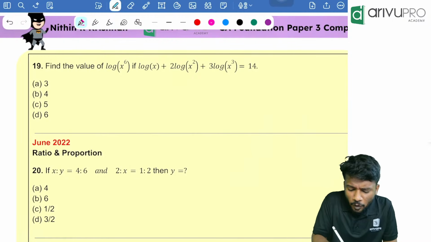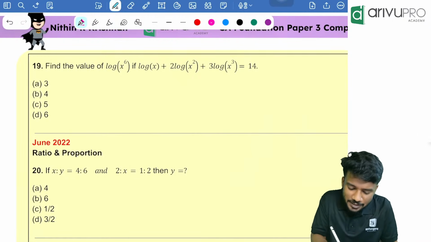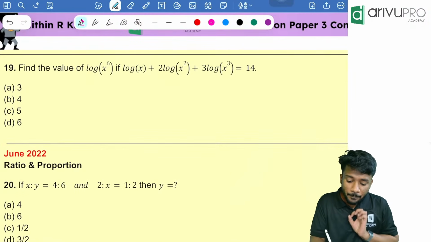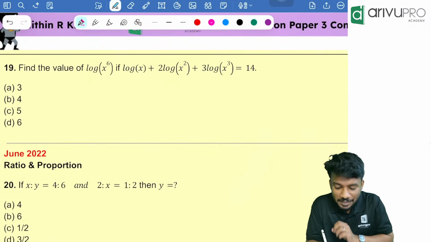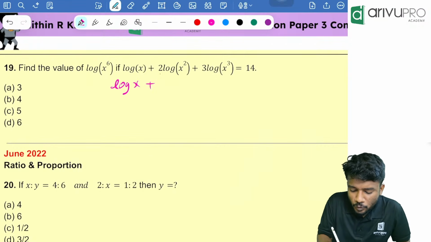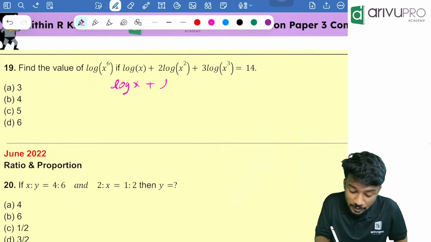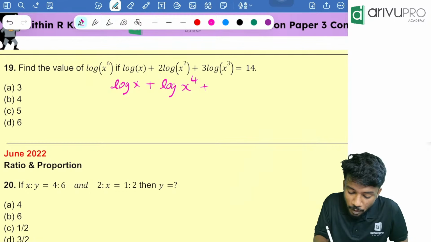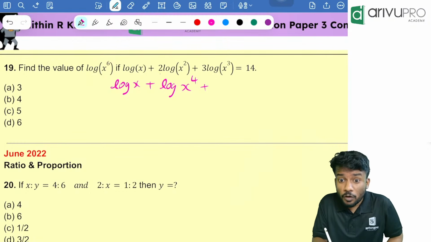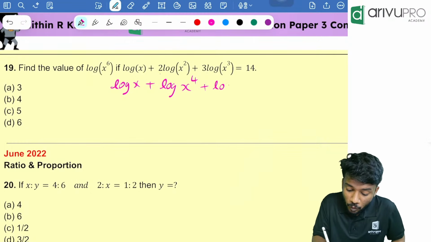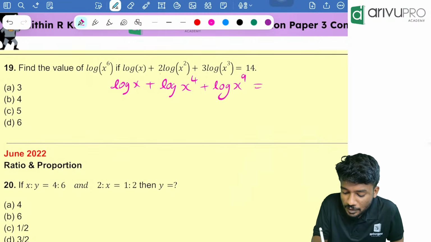Find the value of log of x raised to 6 if log of x plus 2 log x square plus 3 log x cube is equal to 14. People, it's a very nice question. Log of x plus 2 log of x square can be written as log of x square the whole square, that is nothing but x raised to 4, plus log of 3 into log of x cube is how much? 3 will go to the power. It will become log of x raised to 9, which is equal to 14.